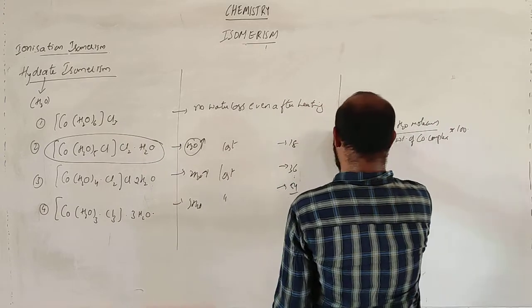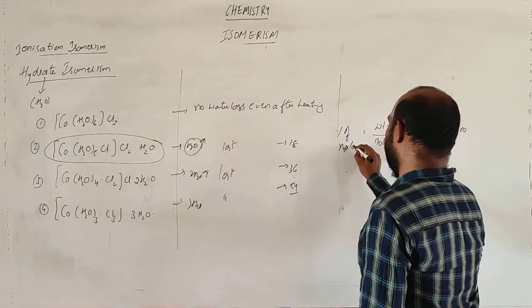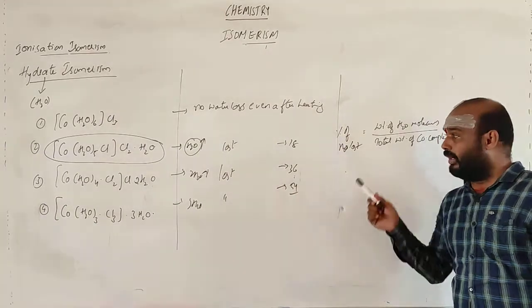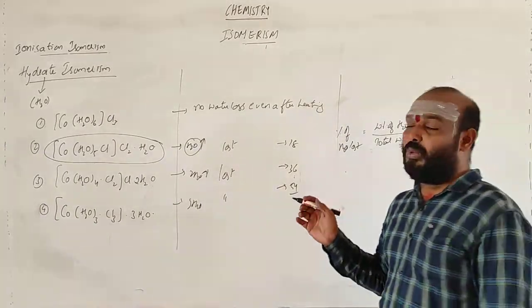Then you can calculate the percentage of H2O lost by using this formula. So this is hydrate isomerism.